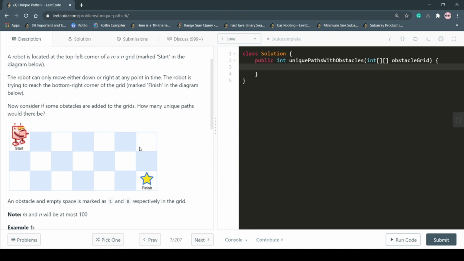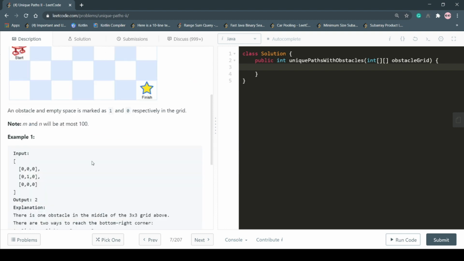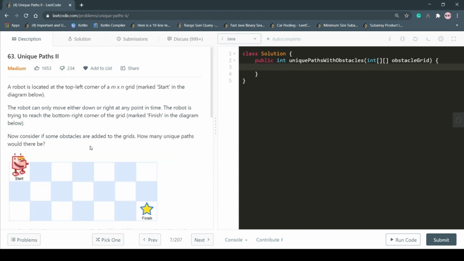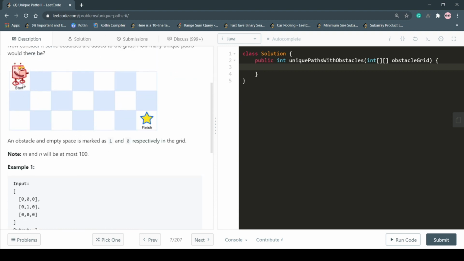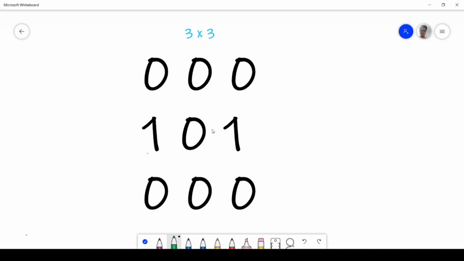This question is the same as the question we have just done, but the difference is that here we have obstacles too, and the condition is that we should not cross obstacles, right? We have to find the same thing, that is, how many unique paths would be there if the robot wants to go from this starting position to this finish position in the presence of obstacles. Now let's discuss the example where an obstacle is present and let us try to figure out the approach. Here 1 is marked as an obstacle and 0 is marked as an empty space. The procedure is the same as we have discussed before, but now the obstacles are also present.